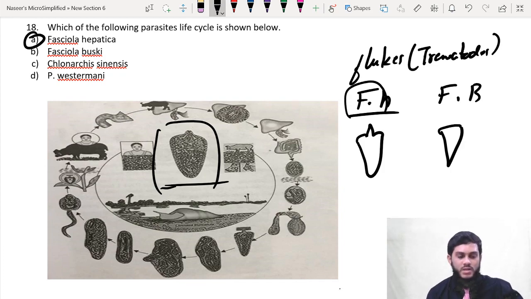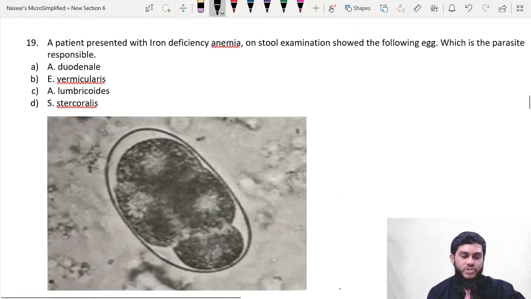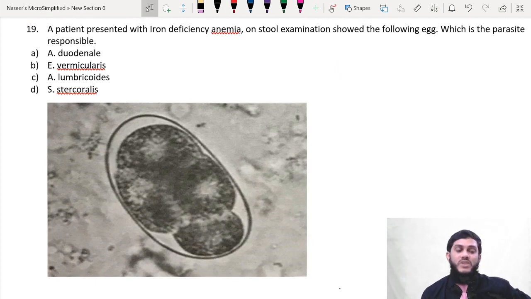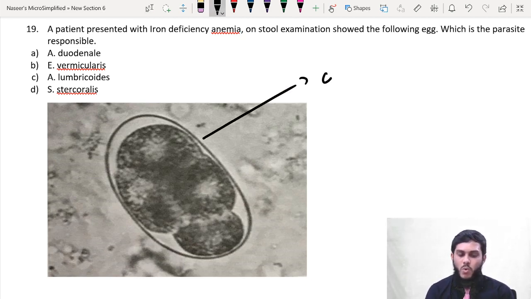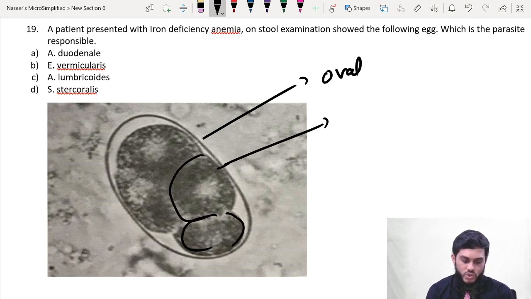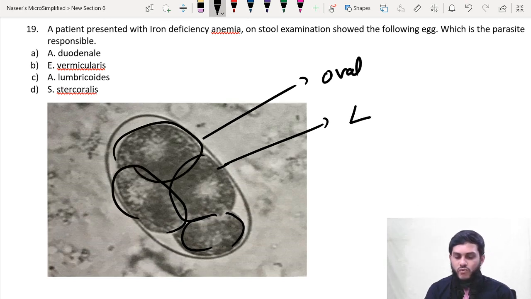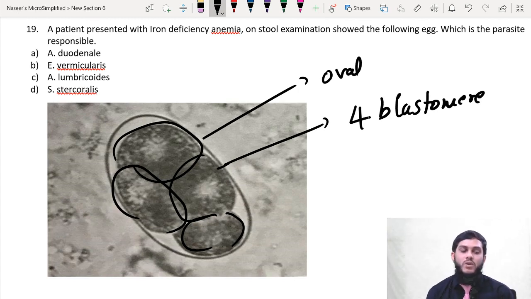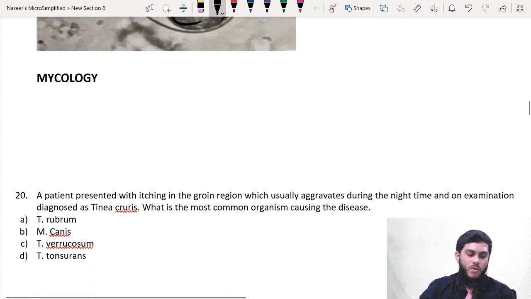Now next question, the 19th question. Again an image based question. A patient presented with iron deficiency anemia, and stool examination showed the following egg. Which is the parasite responsible? If you see this egg, first point, it is oval in shape, and it has blastomeres. See, this is one blastomere, this is two, this is three, and this is four. So four blastomeres. An embryo in the blastomere stage with an oval shaped egg goes in favor of hookworm, and the hookworm present in the option is Ankylostoma duodenale. For this the answer is hookworm, that is A.